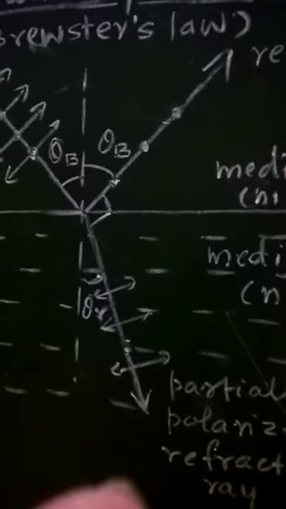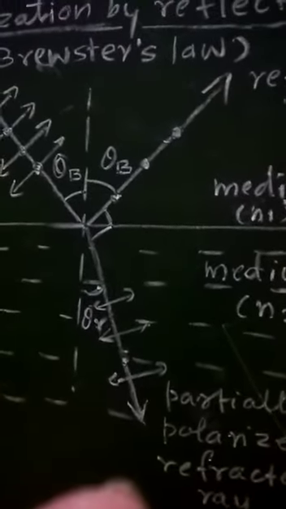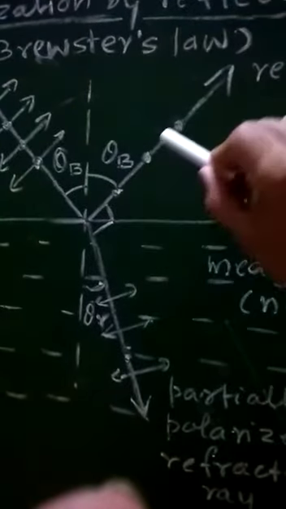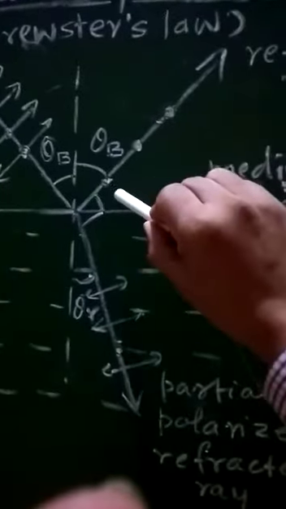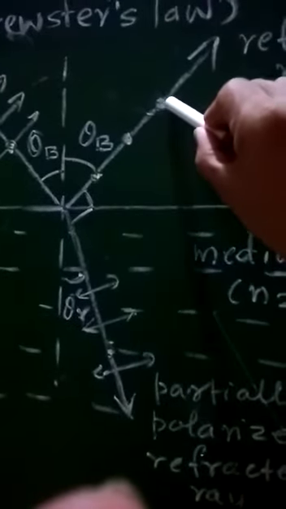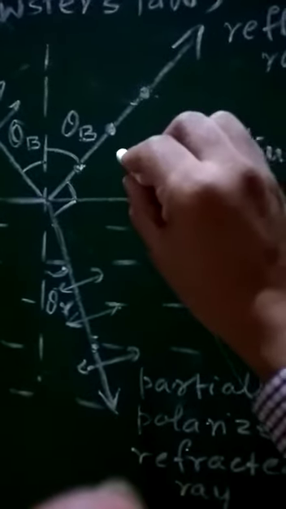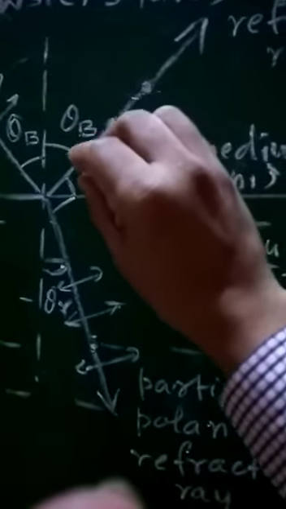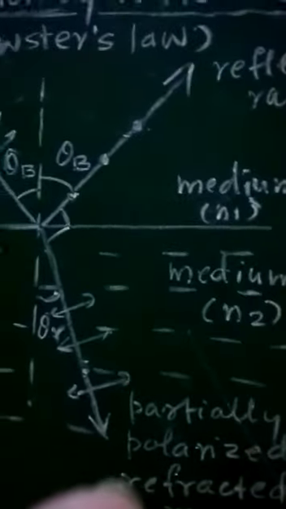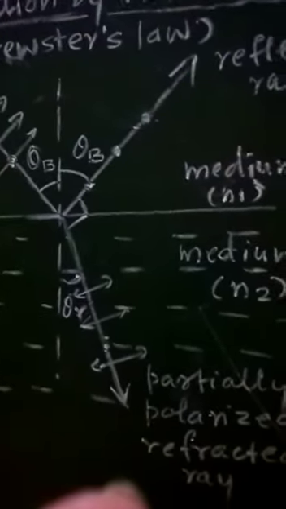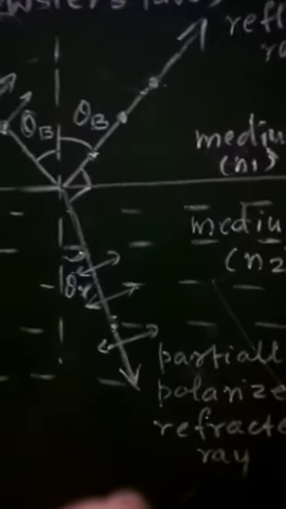Therefore when the angle of incidence is equal to Brewster's angle, it is observed that the reflected ray of light is plane polarized. That means it will contain only the vibrations perpendicular to the plane of the board. That's why it is plane polarized light.